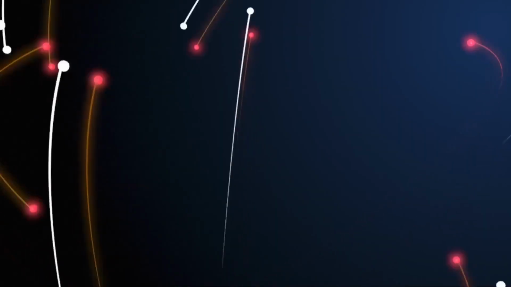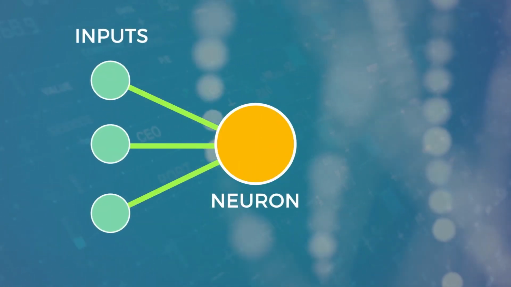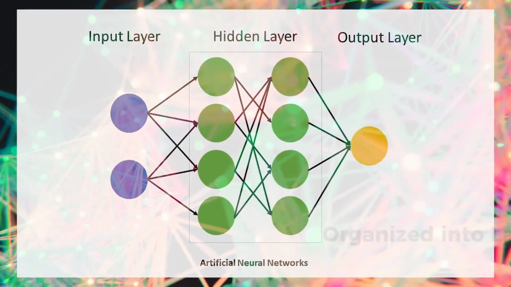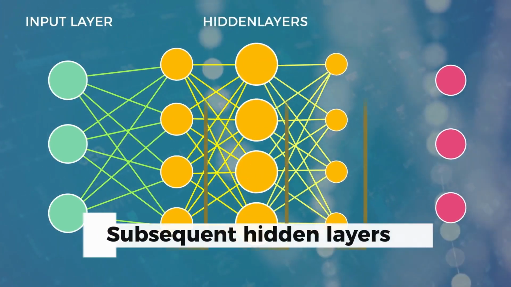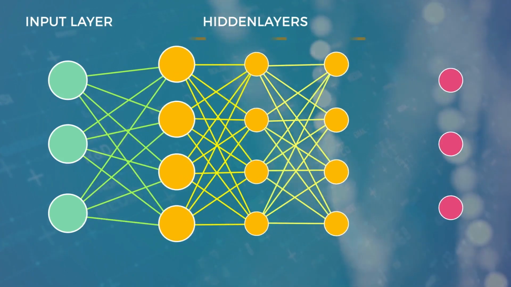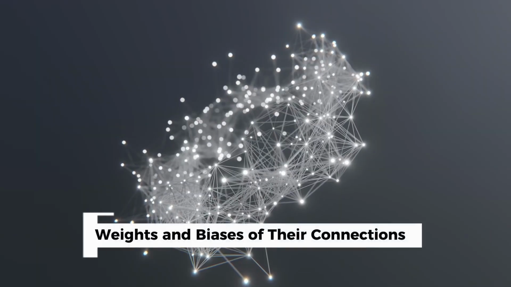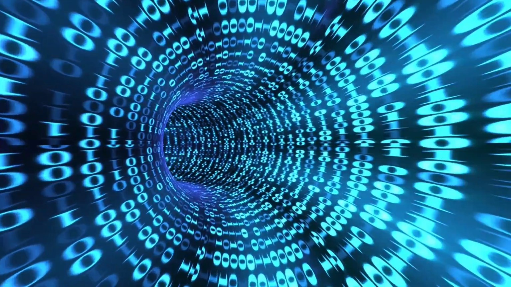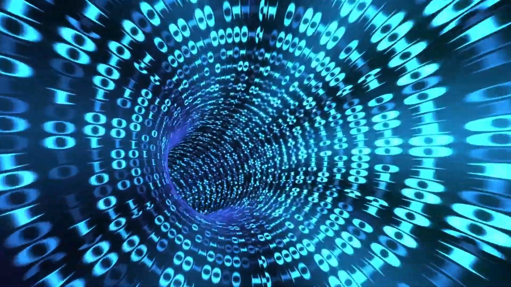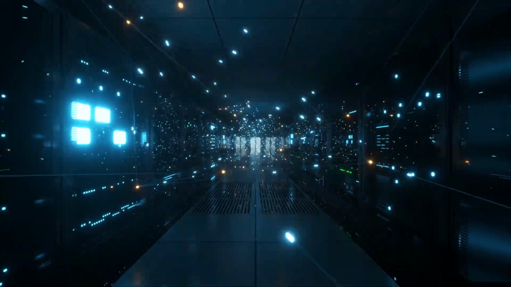The basic building block of a neural network is the neuron, which receives inputs, performs computations on them, and produces an output. Neurons are organized into layers, with the input layer receiving the initial data and subsequent hidden layers gradually extracting higher-level features. The final output layer produces the desired output based on the learned patterns. During training, neural networks adjust the weights and biases of their connections iteratively to minimize the difference between predicted and actual outputs. This process involves forward propagation, where data flows through the network, and backward propagation, where the network updates its parameters based on the calculated error.